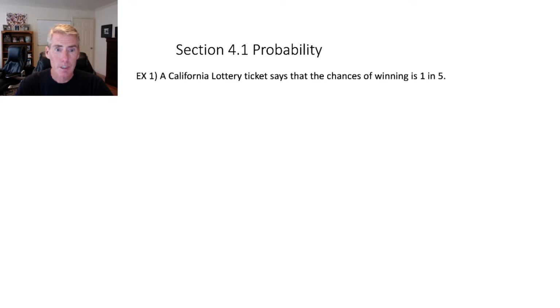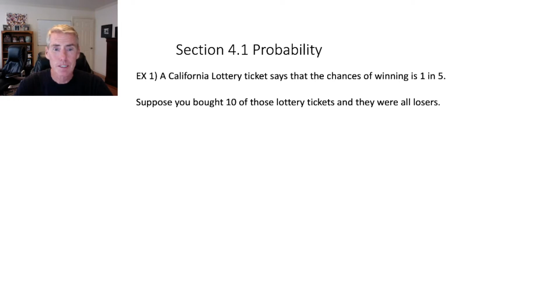As an example, suppose that you're at the gas station and you bought a lottery ticket. Then you look on the back, it says your chances of winning are 1 in 5. Hey, that's pretty good. Maybe I should buy 5 tickets, that way one of them's going to be a winner. Well, suppose you decided to spend $10, get 10 of those tickets, and they were all losers. Is that enough evidence to prove that the California lottery is actually lying to us when they said 1 in 5?